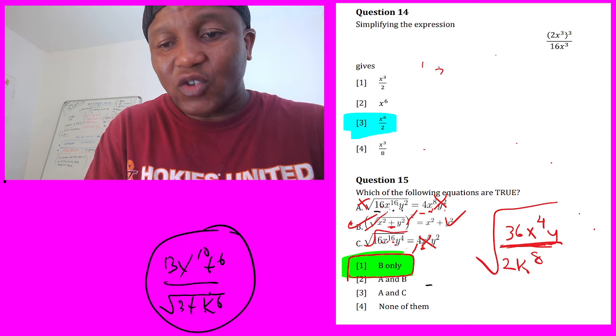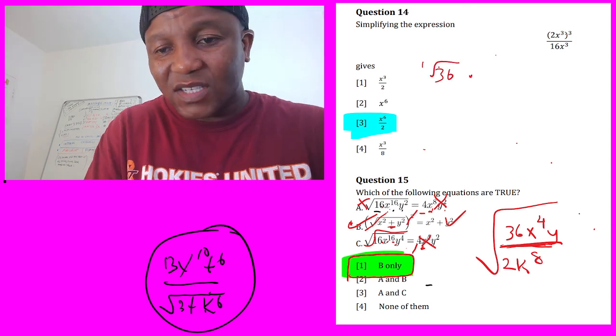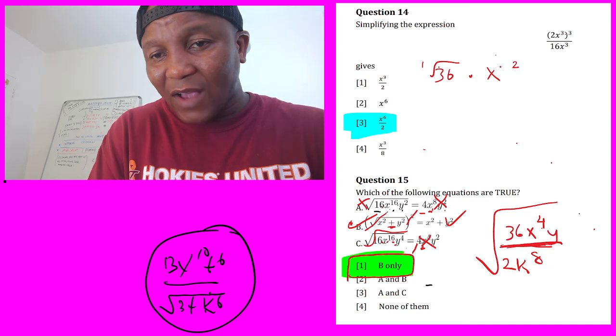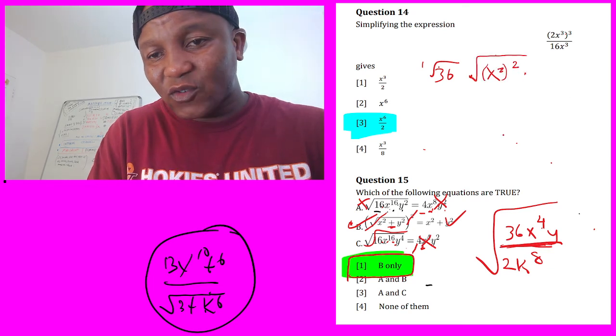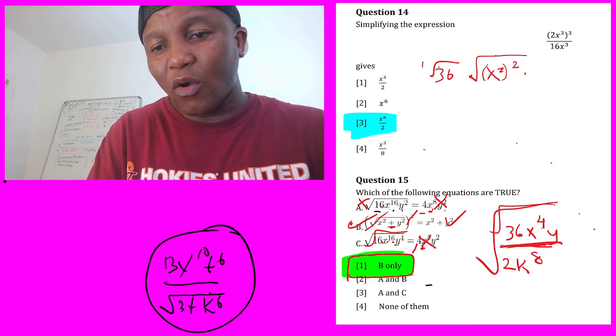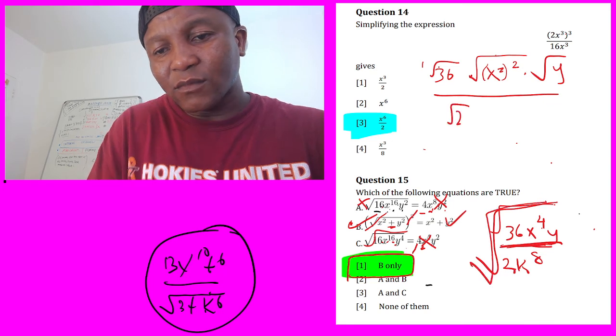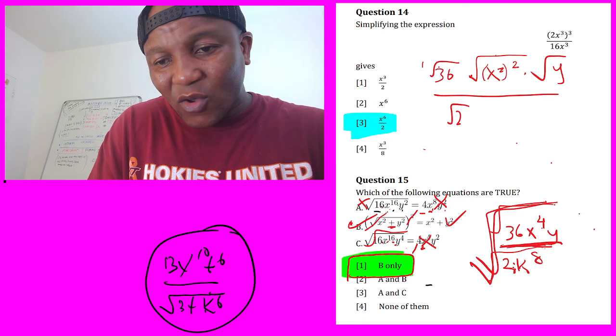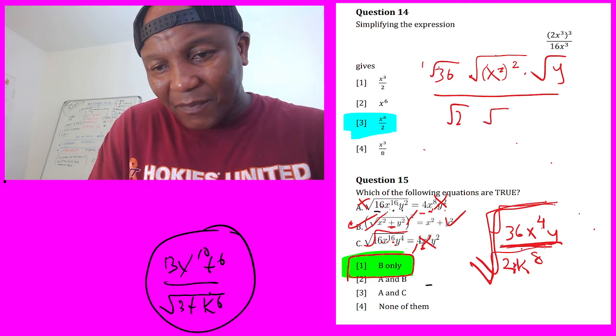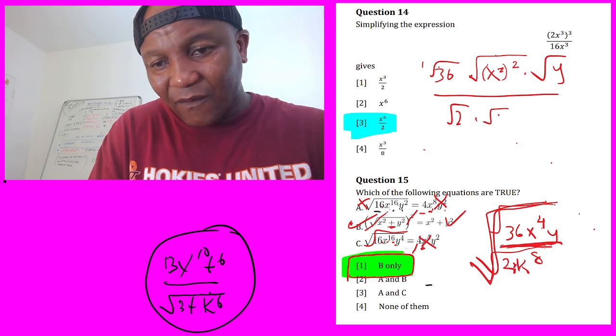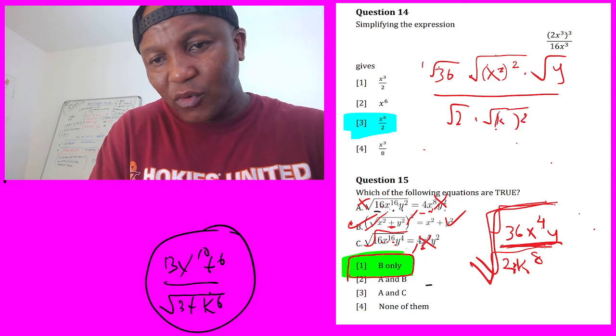So I'm going to say 36, and the second one is x, but it's power 4, right? So I can take 2 out, and here it's going to be 2. And the last one, remember there's a root, is just a y. Now let's go to the bottom. Remember this root, so it's going to be 2. And why did I separate? Because there's a multiplication, which means I can separate the first one and the second one. So I'll put 2 here, which number here is going to be 4.